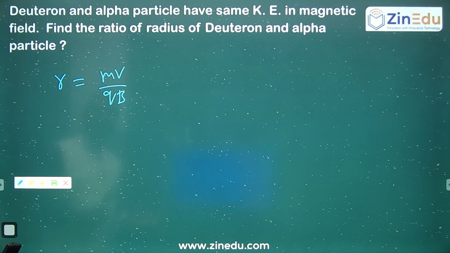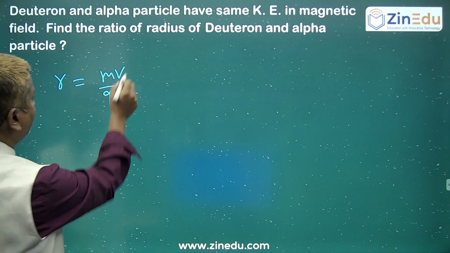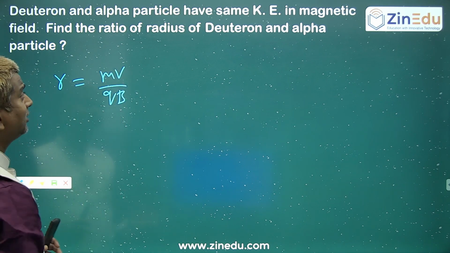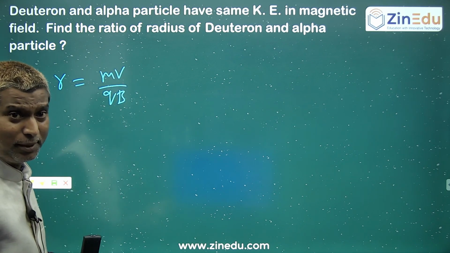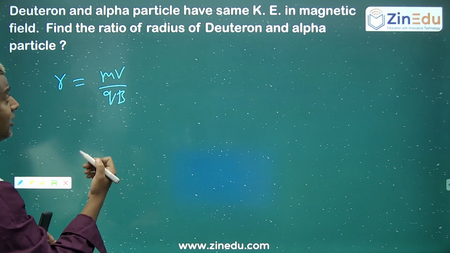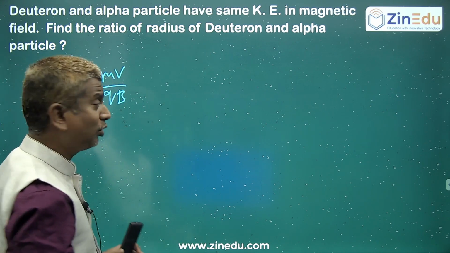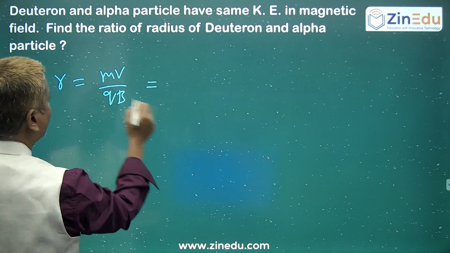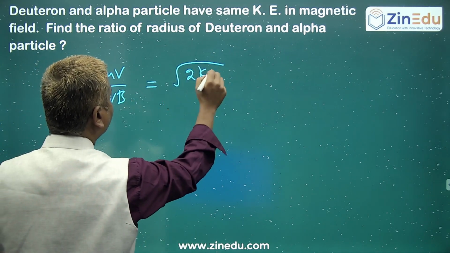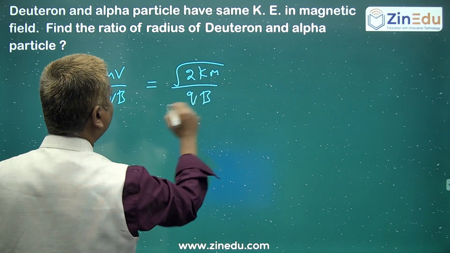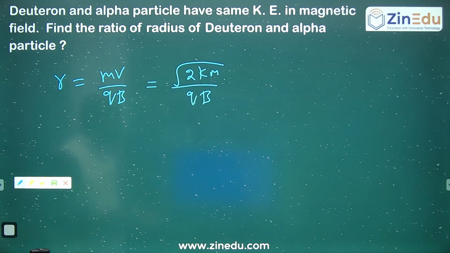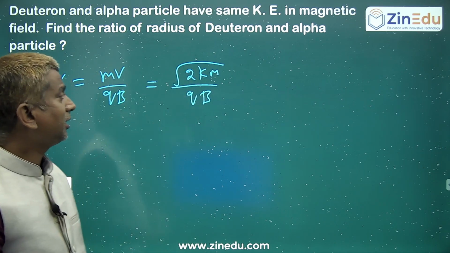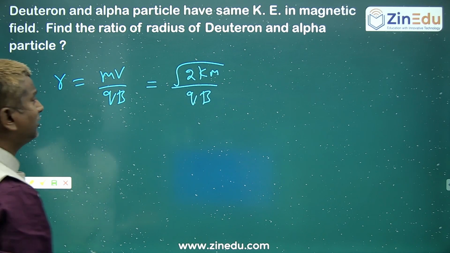The only thing is that the kinetic energy is the same. The radius involves momentum, but they did not mention that they are entering with the same momentum or the same velocity. They have given that they are entering with the same kinetic energy. So you have to convert that in terms of kinetic energy. Momentum you can write as root of 2Km. Now it is very simple.